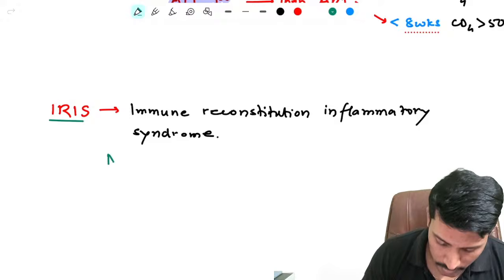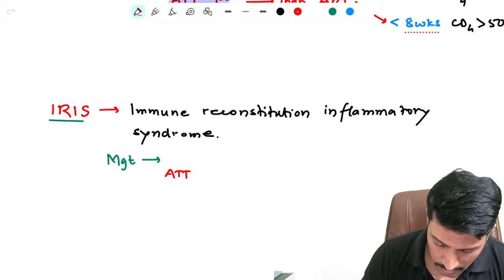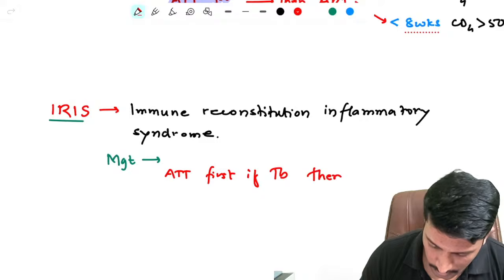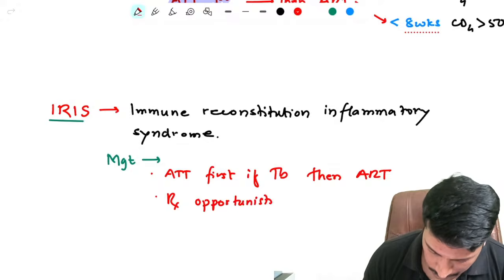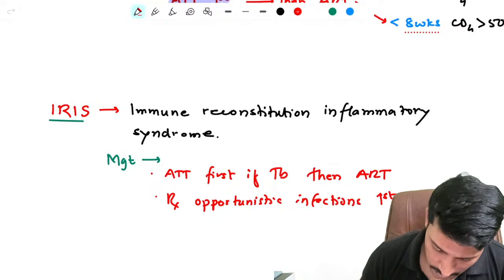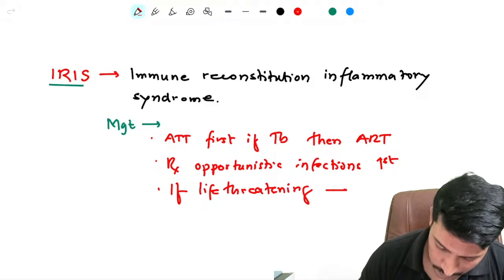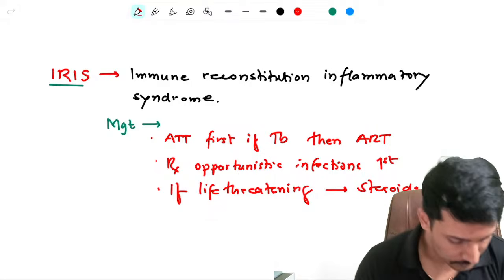So IRIS, how do I manage IRIS? The IRIS can be managed by ATT first, if TB, then ART. Treat opportunistic infections first. And if life-threatening inflammation happens, you may consider giving steroids. You may consider giving steroids to suppress the inflammatory cascade.